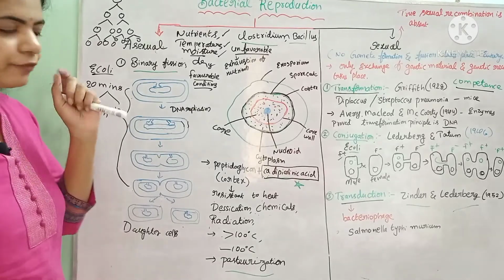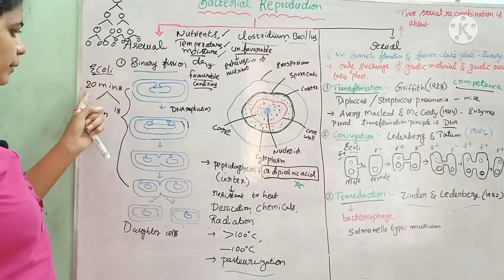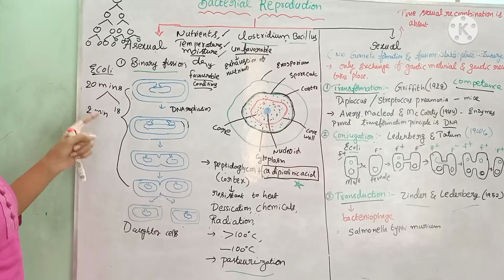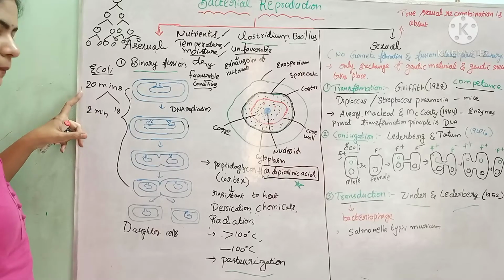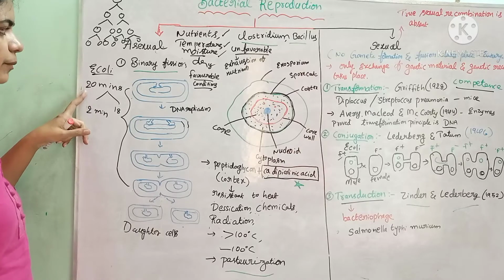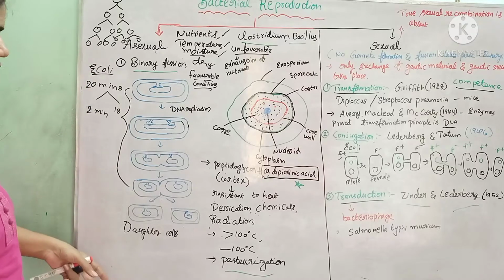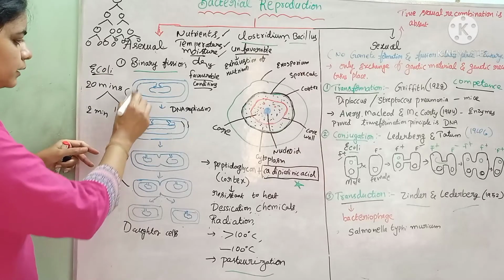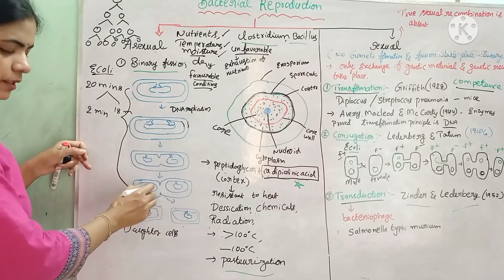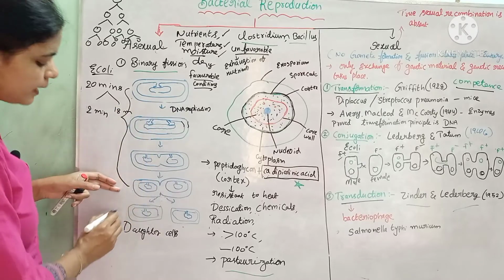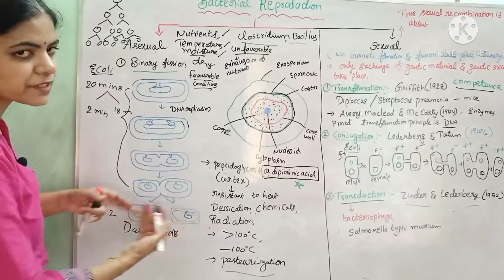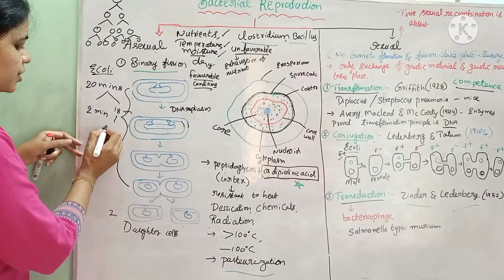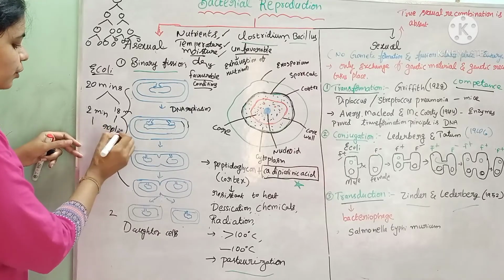If you take the example of E. coli, it is very important, you need to remember this. E. coli takes 20 minutes to complete binary fission. In these 20 minutes, the first 18 minutes are for the DNA replication process, and the last 2 minutes are for the division of the cell into two separate daughter cells.